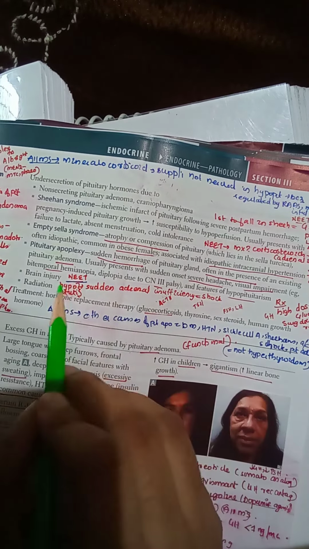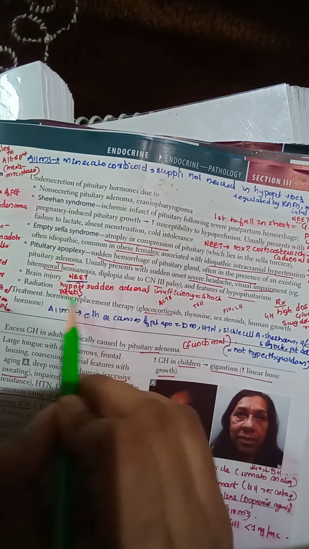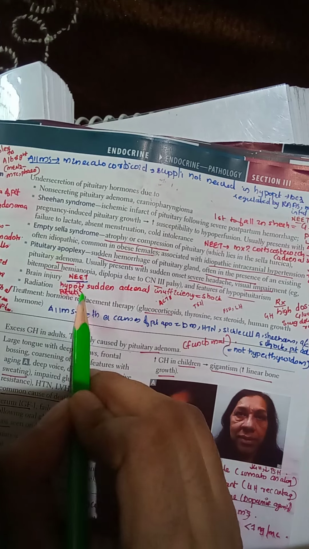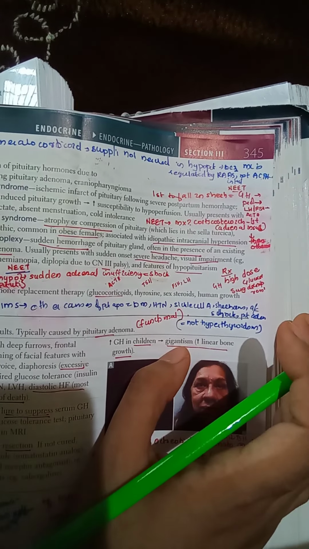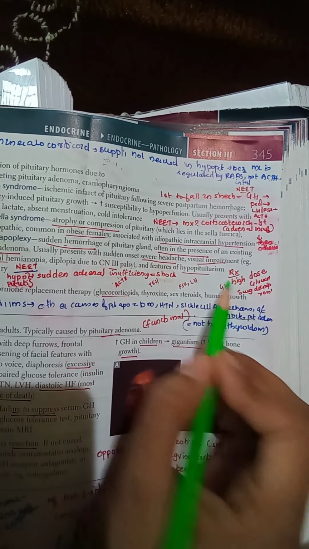So the recent NEET question on pituitary apoplexy: because of hypopituitarism there will be sudden adrenal insufficiency, so the feature will be shock. What is the presenting feature of sudden adrenal insufficiency in pituitary apoplexy? The question was something like that. So what are you going to give for this?